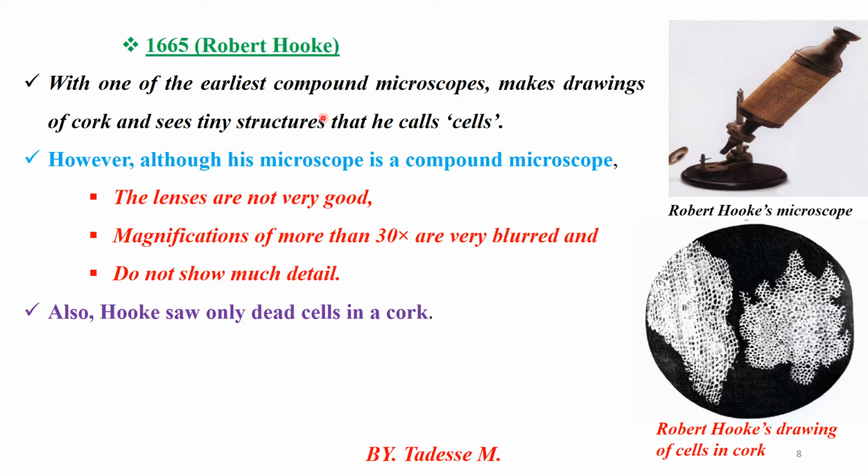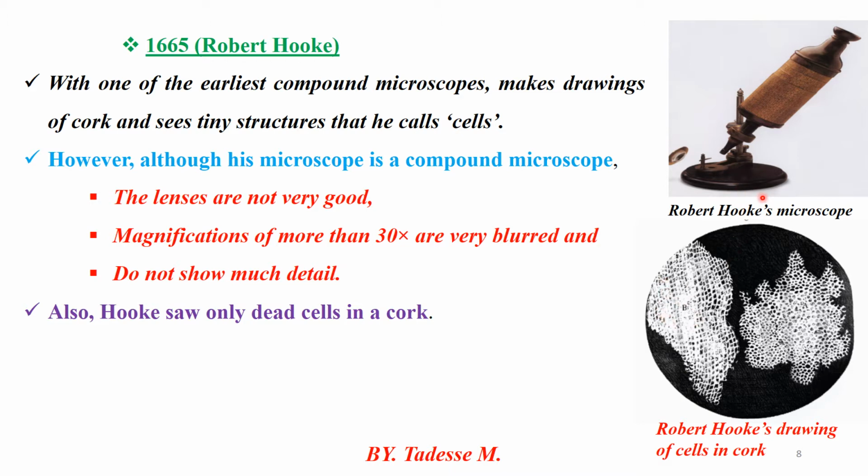Robert Hooke was the first scientist able to identify dead cells in a cork, not a living cell. This is Robert Hooke's compound microscope. This is a cork. Under the cork, Hooke drew dead cells. After drawing dead cells in a cork, he observed these dead cells under the compound microscope.